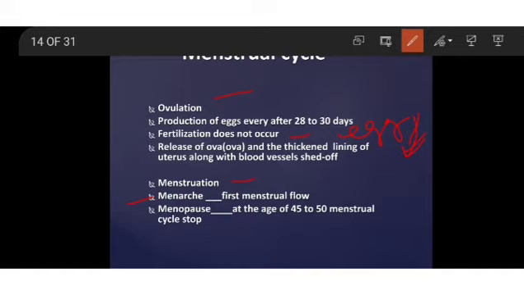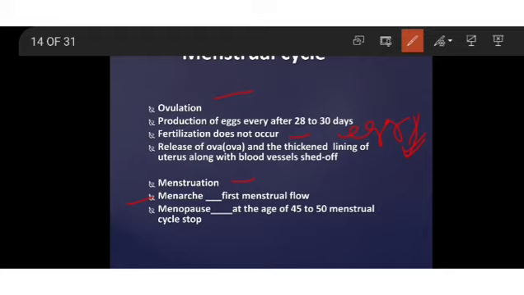It can be at the age of 10, it can be at the age of 11, depending on the person's individual body. So it will occur between the age of 10 to 15 years. Generally 10 to 13 years is common. Sometimes in some girls it may be a little late also. So the first menstrual flow is called menarche.